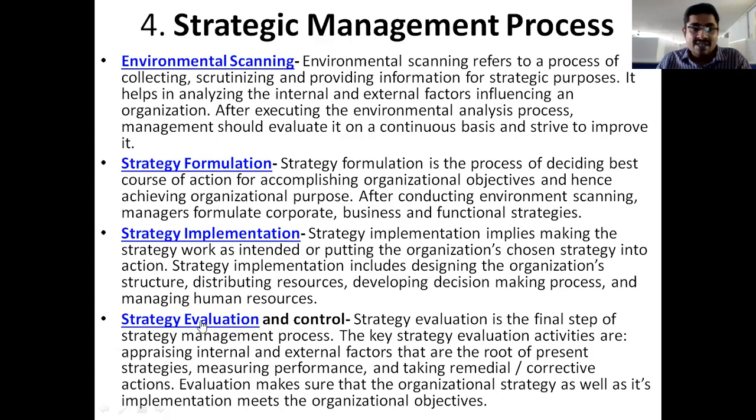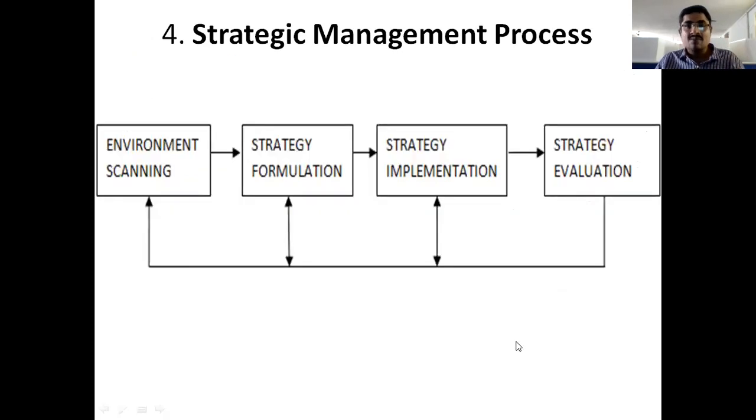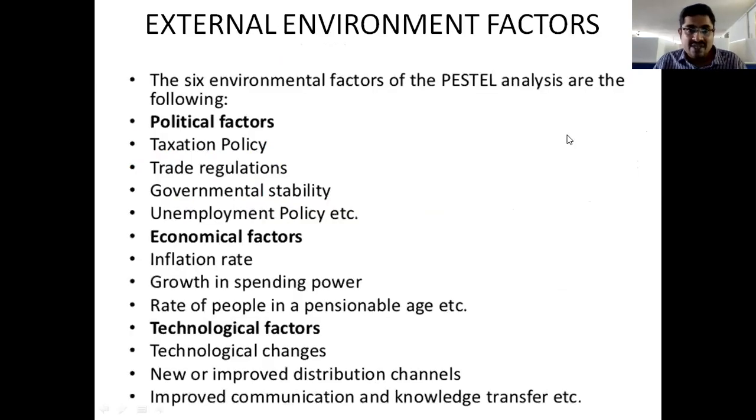Next, strategy evaluation and control means checking the performance of these two: planned action and actual action, planned performance and actual performance. If there is any gap between them, then we need to take remedial actions to control and to fill this gap. That is called strategy evaluation and control, right? This is all about the strategic management process, right?